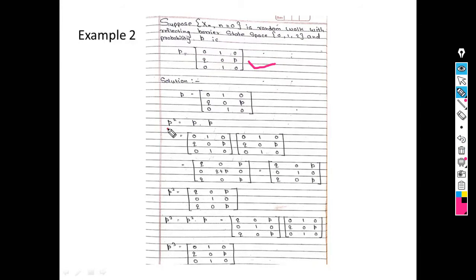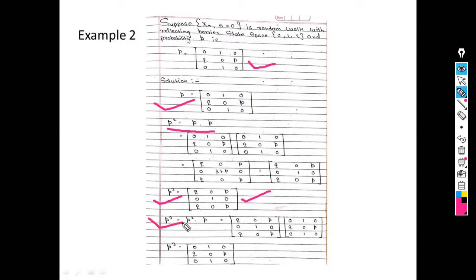Now next we find first P square. So what is P square? P into P. So what do I get? We get q, 0, p, 0, 1, 0, q, 0, p. But see here, matrices P square and P are not the same.